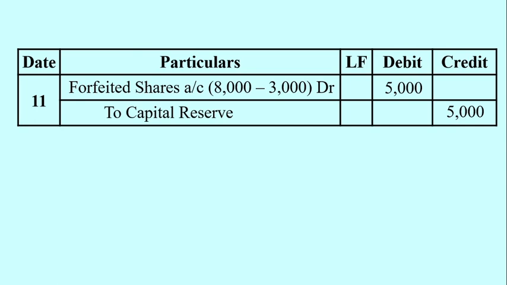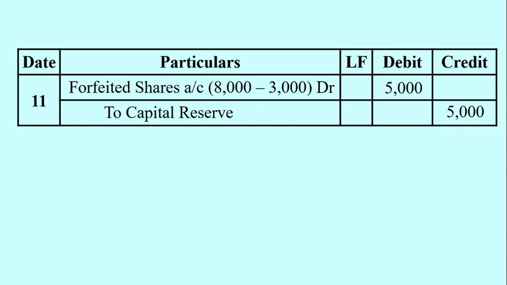So credit entry of 8,000 and debit entry of 3,000. The net figure of these two is 5,000. That's why the forfeited shares account net balance of 5,000 is transferred to capital reserve.